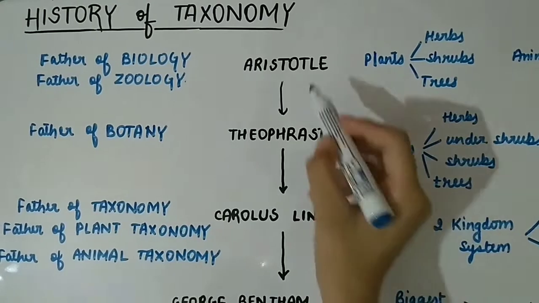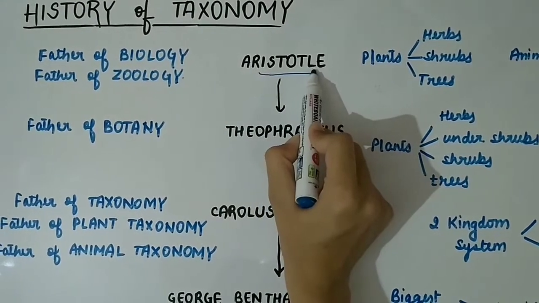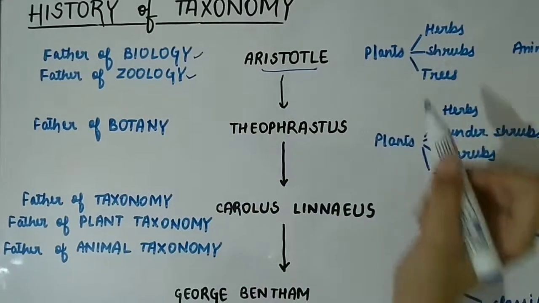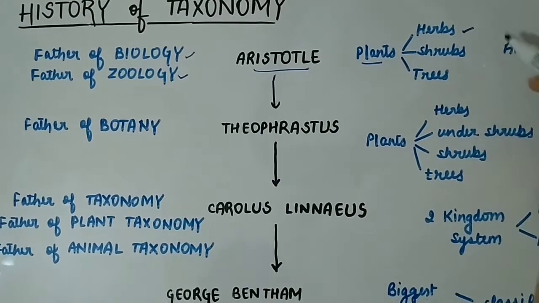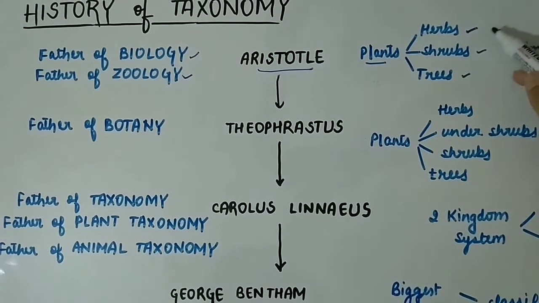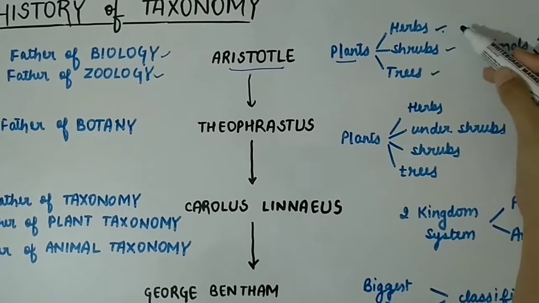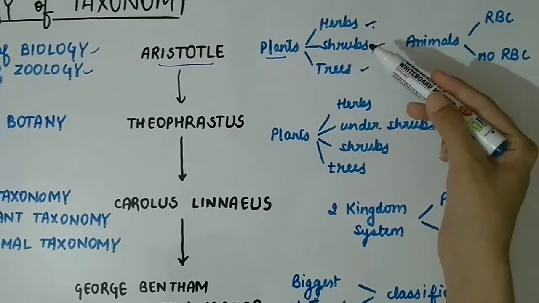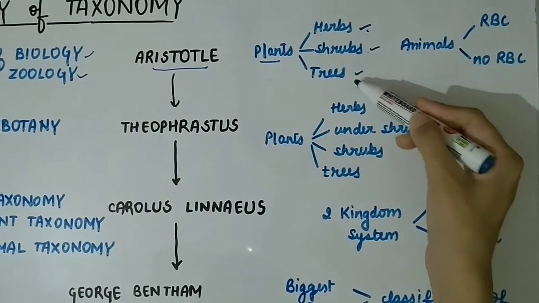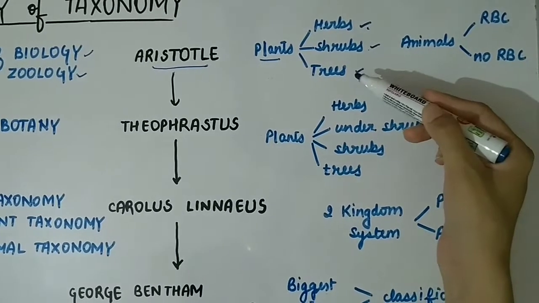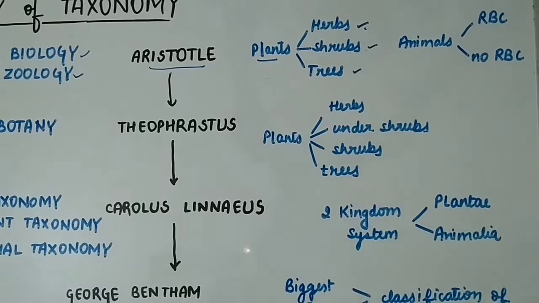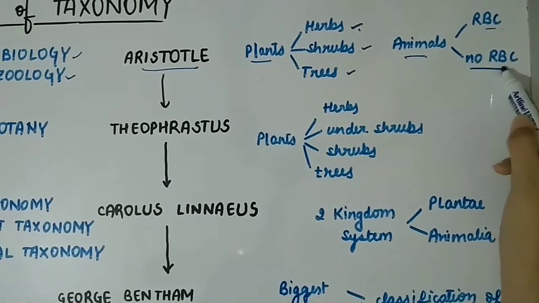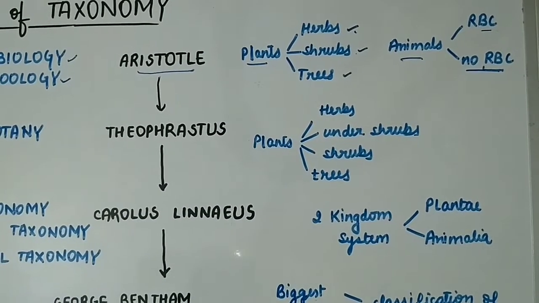First one to attempt more scientific basis of classification was Aristotle. He is known as father of biology and father of zoology. Aristotle classified plants as herbs, shrubs and trees. Herbs are smallest non-woody plants which lack branches, while shrubs are taller than herbs and they contain branch near their base, while trees are the tallest among these and they contain branches above ground level. He classified animals as those having RBC and those not having RBC. RBC means red blood cells.